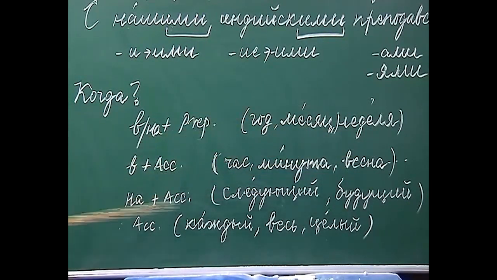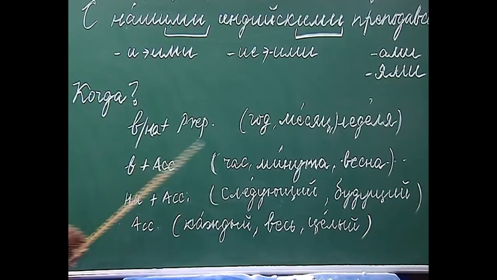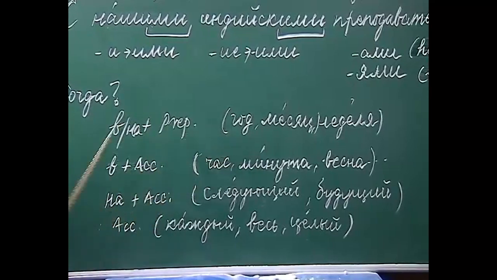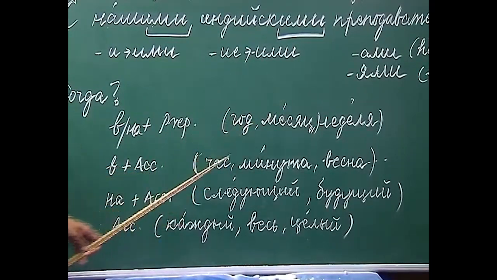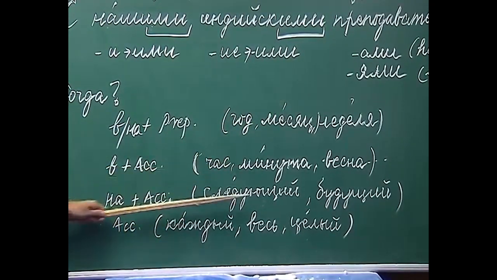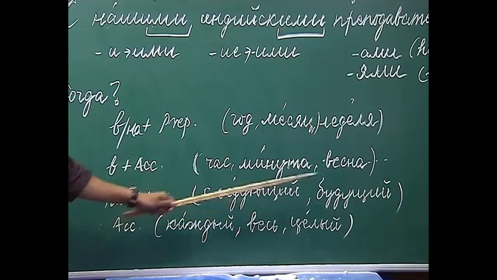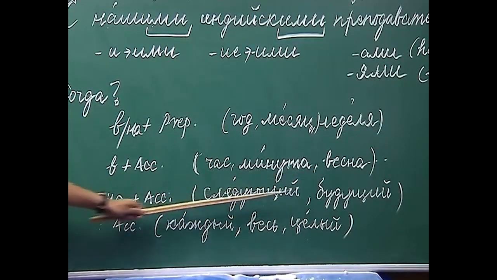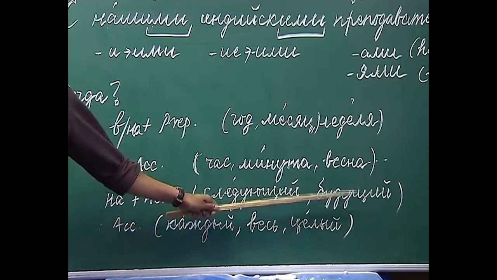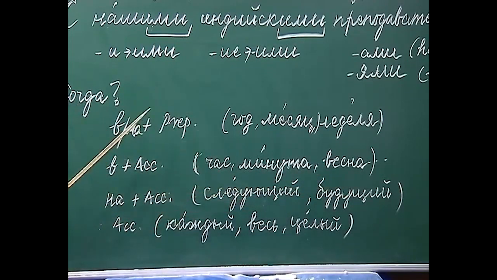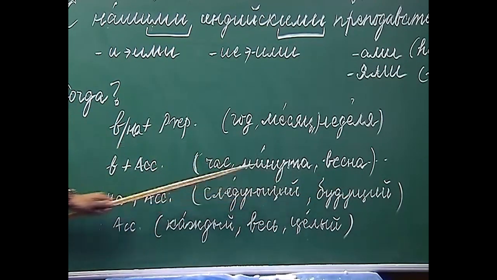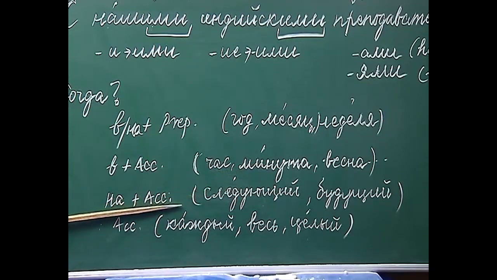Now, if we use the words час, минута, весна, weekdays, seasons, then we use them in the form of the accusative case along with the preposition в. For example, в час, в минуту, весну and so on. Now come the words следующий and будущий. If you have to use следующий or будущий in answer to the question когда, then we have to use the noun in the accusative case along with the preposition на.